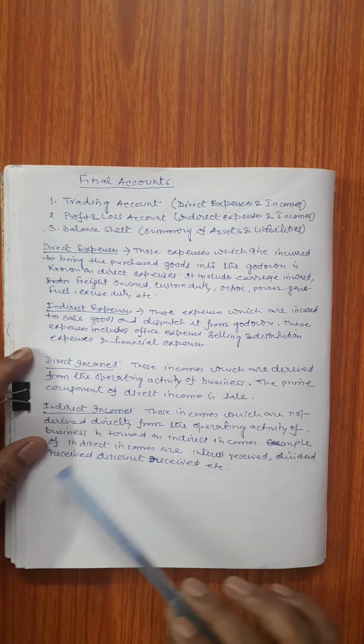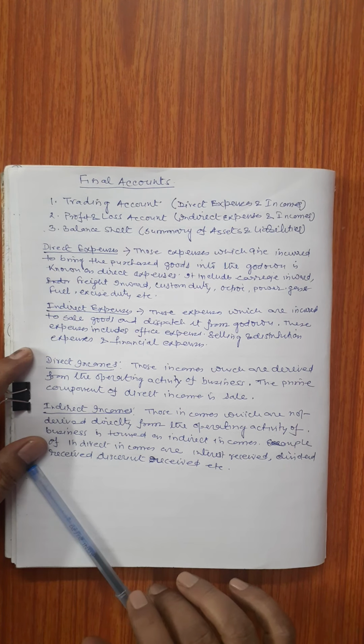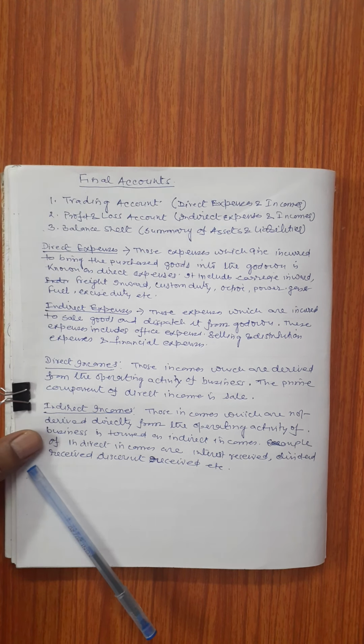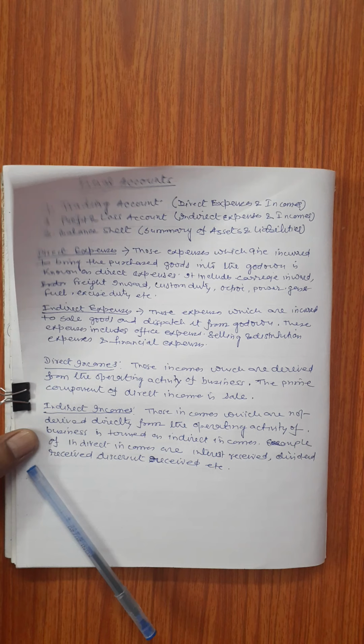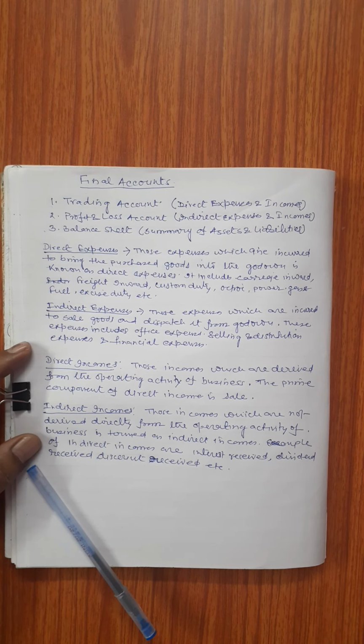How will we identify which are direct expenses, which are indirect expenses, which are direct incomes, which are indirect incomes? Basically, those expenses which are incurred to bring the goods into the godown of the trader are known as direct expenses.